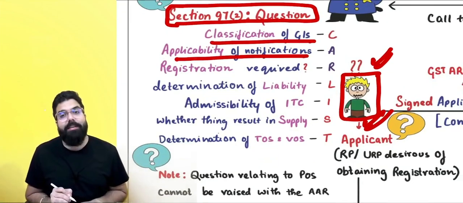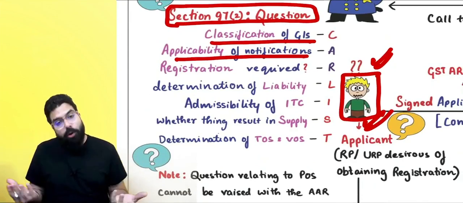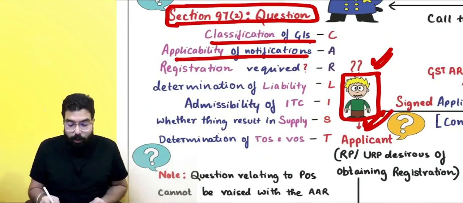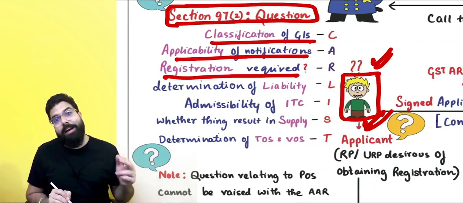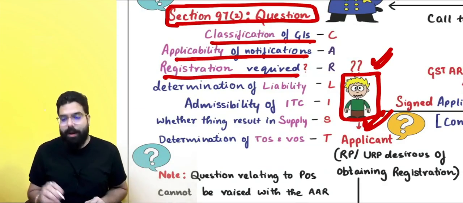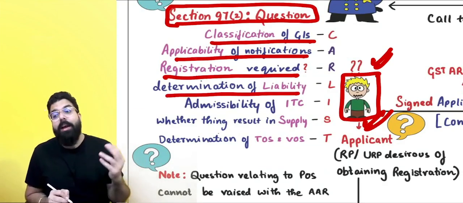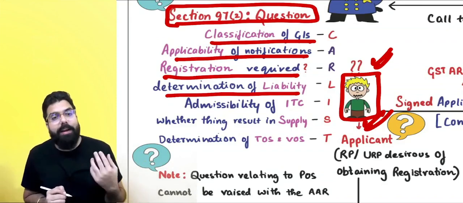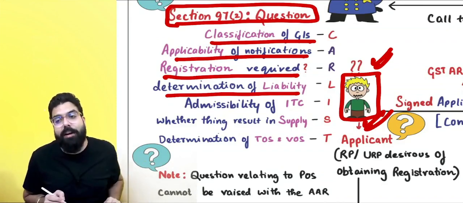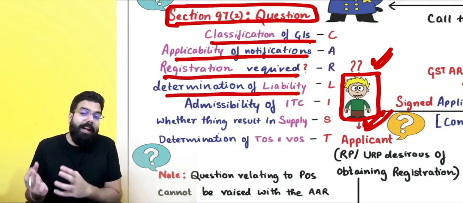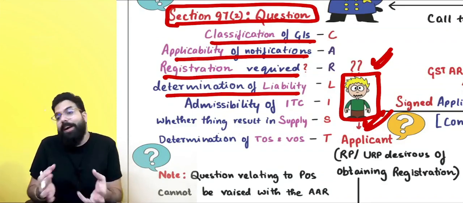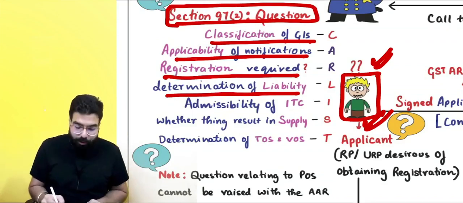Applicability of a notification, whether this notification is applicable or not applicable to me, that question you can ask. Registration is required or not required, that question you can ask. Determination of tax liability, if you are not able to determine your liability, then also you can ask the question.